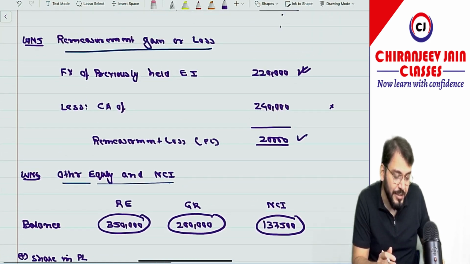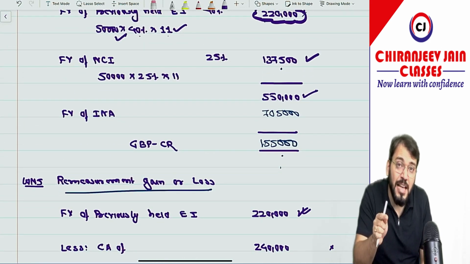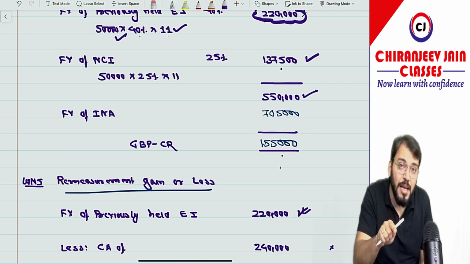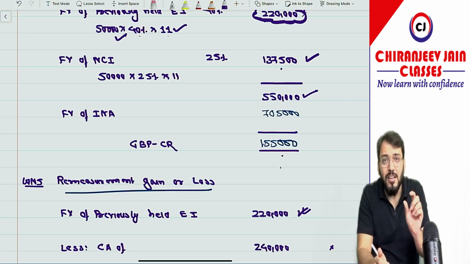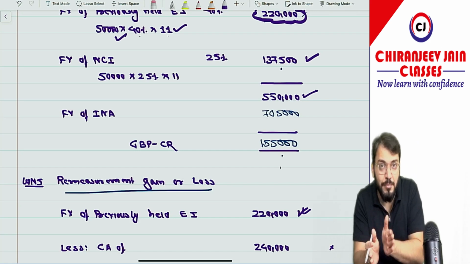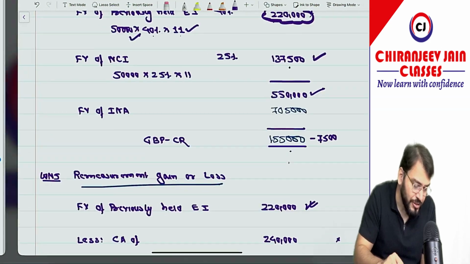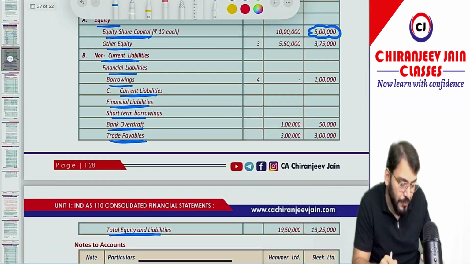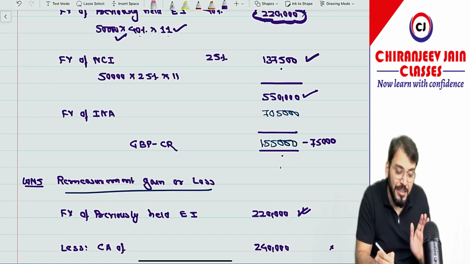They have calculated the gain on bargain purchase. Now one goodwill is appearing in the balance sheet of the subsidiary company. Can we show that goodwill in the balance sheet of the parent company? No. Either goodwill will come or gain on bargain purchase will come. Correct. So my point is that goodwill should be deducted from this. How much? Let's see, what was the goodwill amount? 75,000. So minus 75,000, that should be deducted.